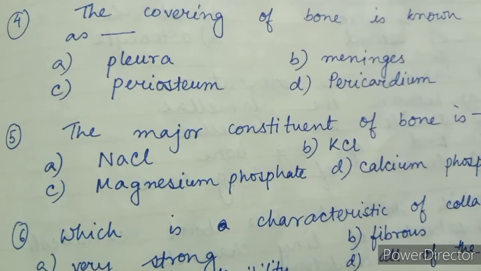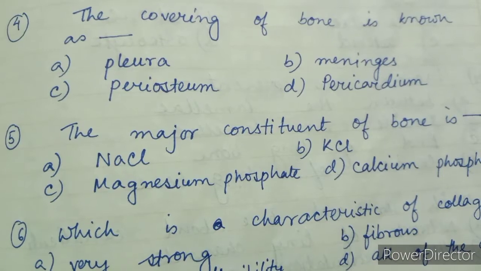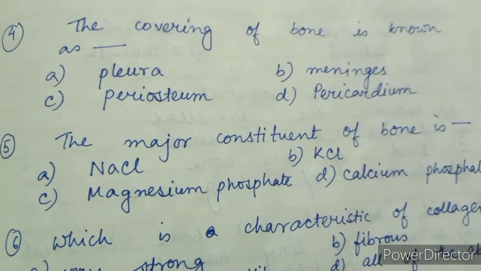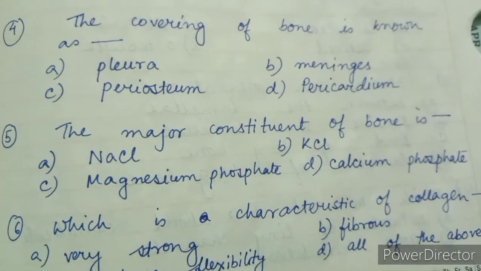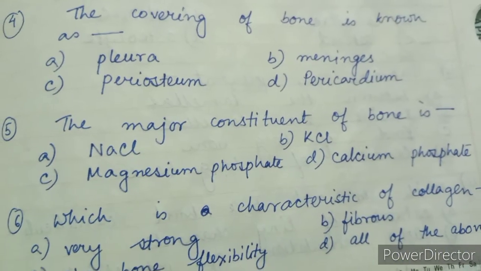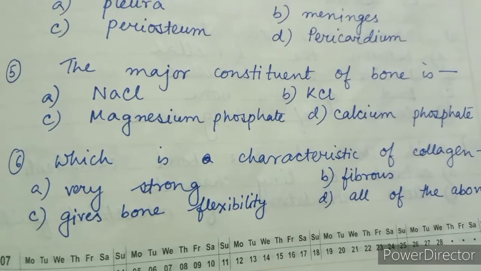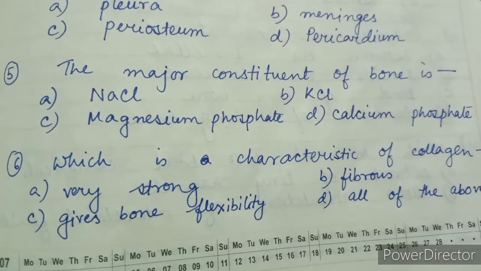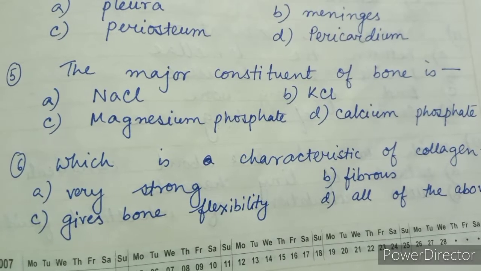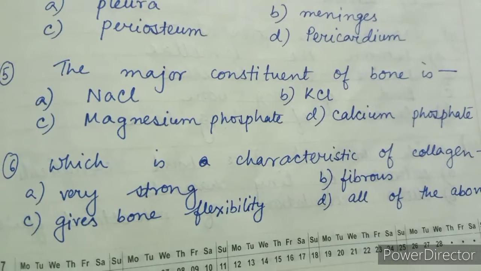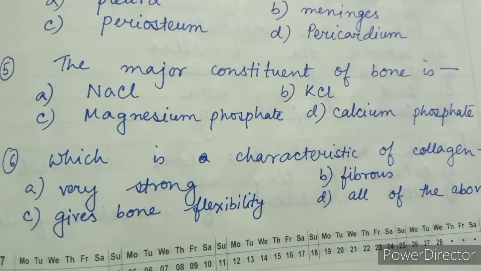Question number 5. The major constituent of bone is option A, NaCl, option B, KCl, option C, magnesium phosphate, option D, calcium phosphate. The right answer is option D, calcium phosphate. Question number 6. Which is characteristic of collagen? Option A, very strong, option B, fibrous, option C, gives bone flexibility, option D, all of the above. The right answer is option D, all of the above.